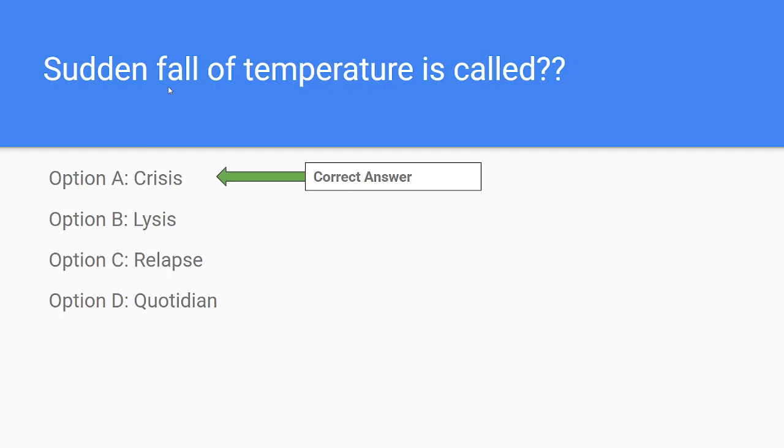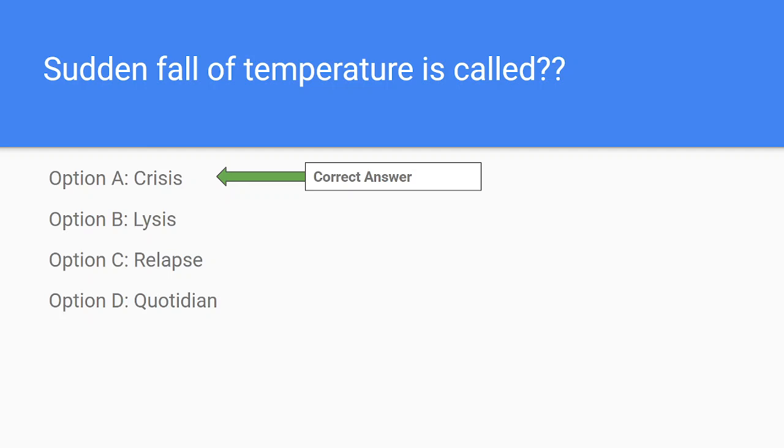Next question, sudden fall of temperature is called. Option A, crisis. Option B, lysis. Option C, relapse. Option D, quotidian. Here they had given this answer: the sudden fall or decrease in temperature, we will call it crisis. So does any one of you have any idea about this crisis? Crisis means there is a sudden drop of temperature. There is a sudden decrease in the temperature. So the fever episodes will end in crisis.